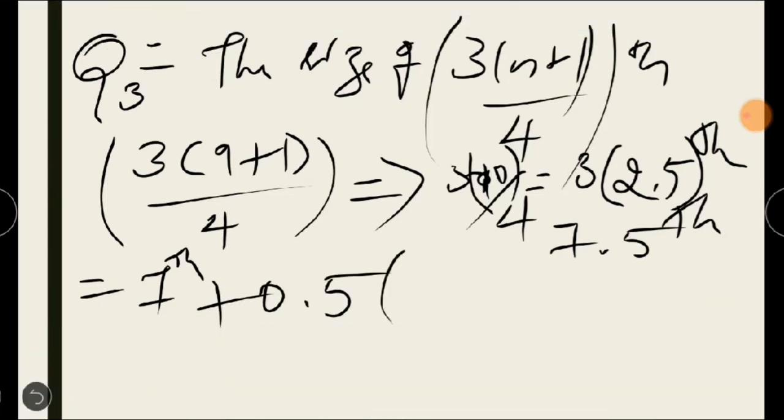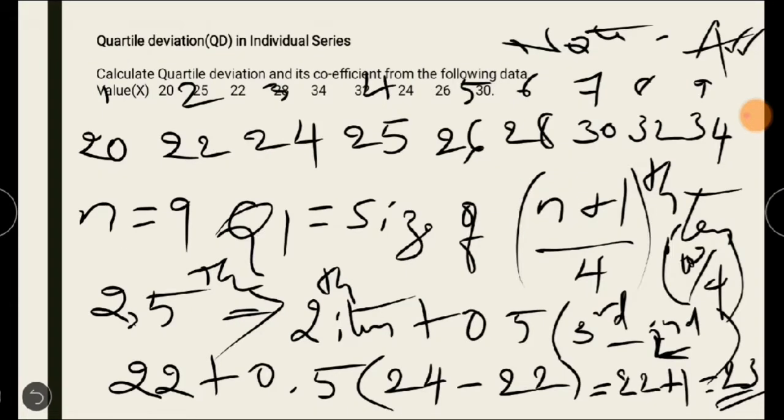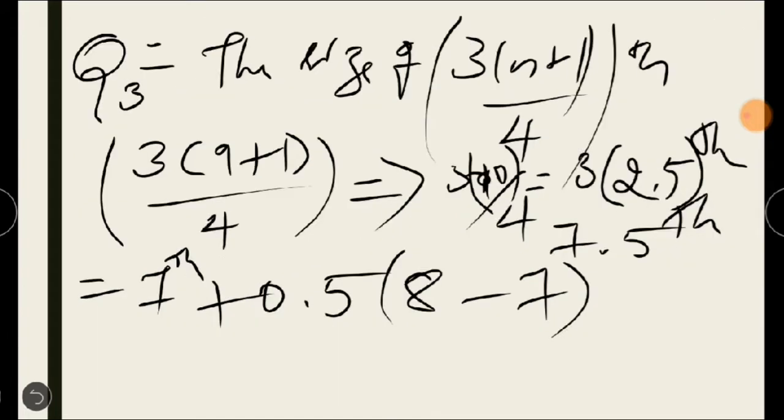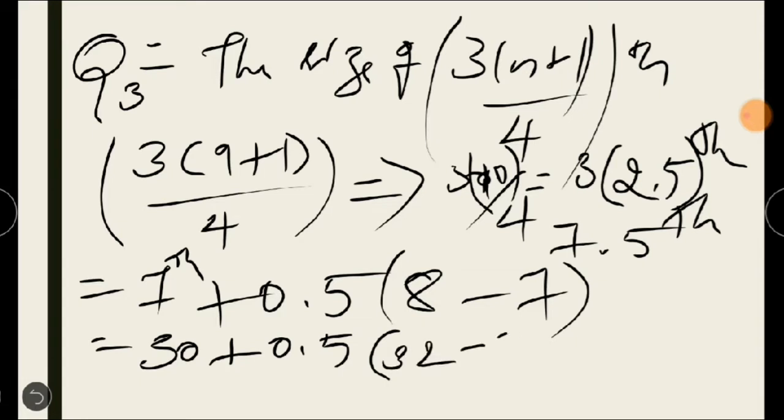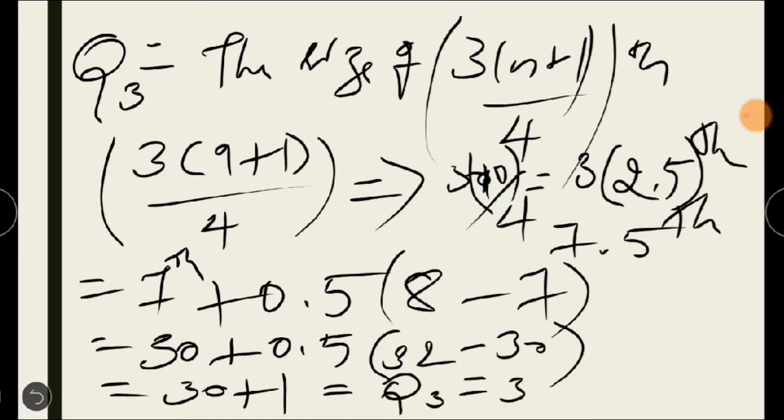Next term after 7, we have to take 8 minus 7. So which is the 7th item? The 7th item is 30 and the 8th item is 32. So it will be 30 plus 0.5 into 32 minus 30. I am writing the answer directly: 30 plus 0.5 into 2, it is 1. So here also the Q3 value is equal to 31.